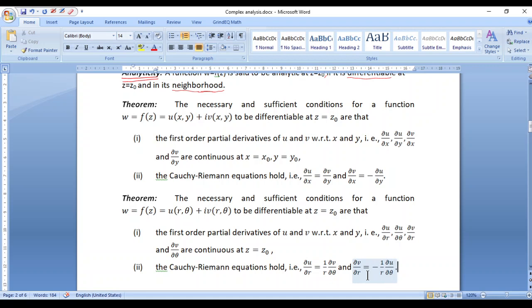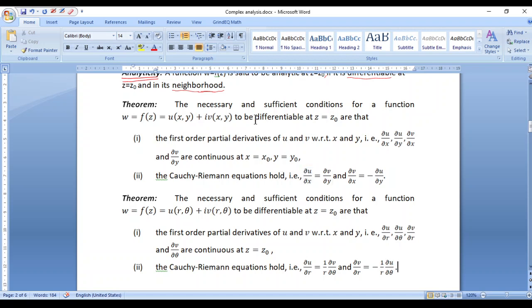So depending on whether the given function w = f(z) is expressed in terms of u and v, wherein u and v are in terms of x and y or in terms of r and θ, the corresponding CR equations are chosen and are verified for the function to be analytic or differentiable.